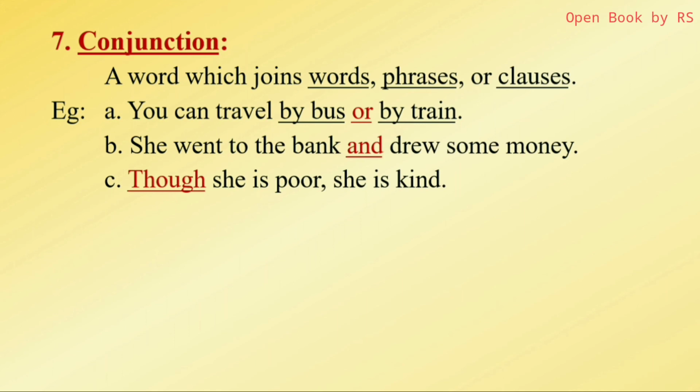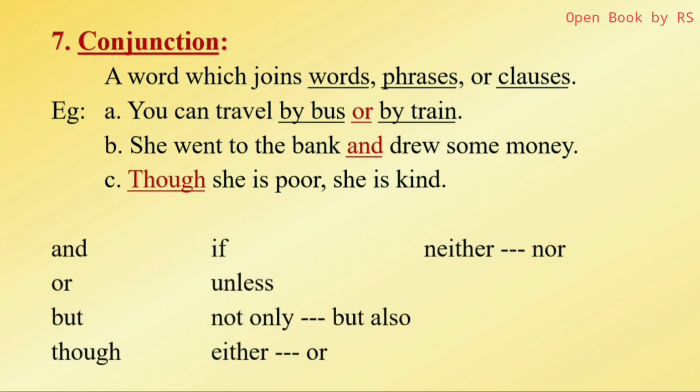Next example. She went to the bank and drew some money. Here also, she went to the bank, she drew some money. In order to avoid repetition, and is used to join both the sentences. Next, though she is poor, she is kind. Actually, these are two sentences: she is poor, she is kind. Both are separate sentences. By using though, we joined both into one sentence.